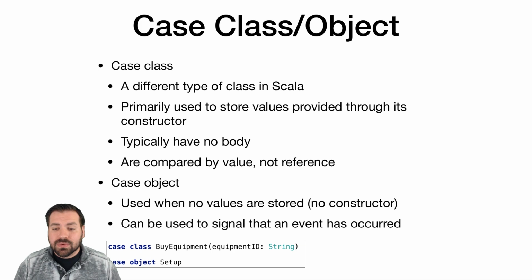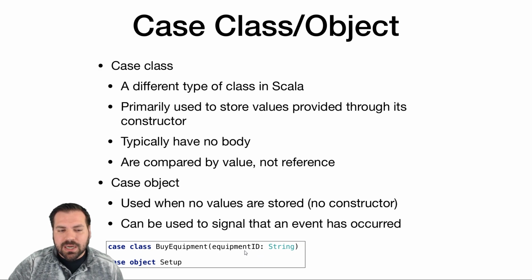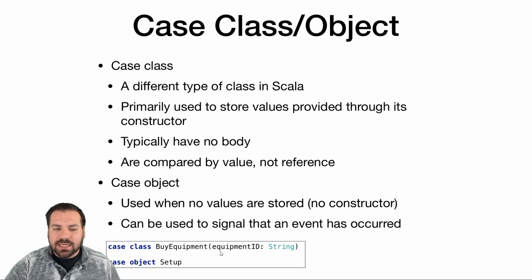If I have two objects of type ByEquipment and I ask whether they're equal to each other, it's going to compare them by their equipment IDs. In general, objects of a case class are compared by all of their constructor parameters for equality.